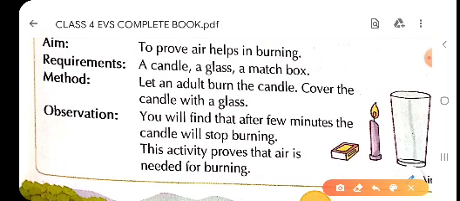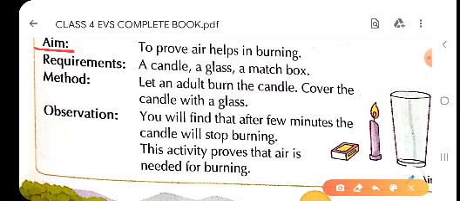Children, what do you mean by aim? Aim is the purpose. Children, what is your purpose for doing this activity? Why are you doing this activity? When you ask this question, you will get the answer: to prove air helps in burning. The aim of the activity or the practical is to prove that air helps in burning.